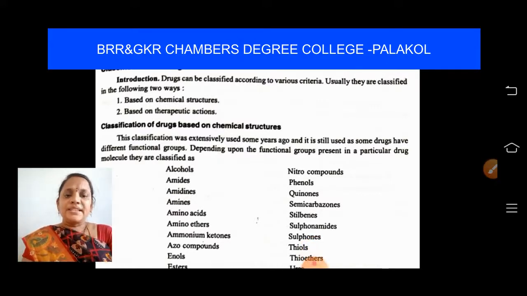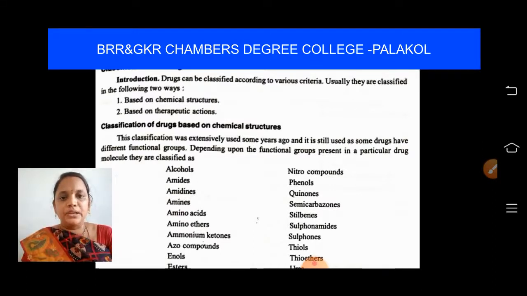Drugs based on the chemical structure were classified some years ago. This classification was extensively used some years ago and it is still used as some drugs have different functional groups. Depending upon the functional group present in a particular drug molecule, they are classified. This is one type of classification. Of course, it was an earlier classification, right?